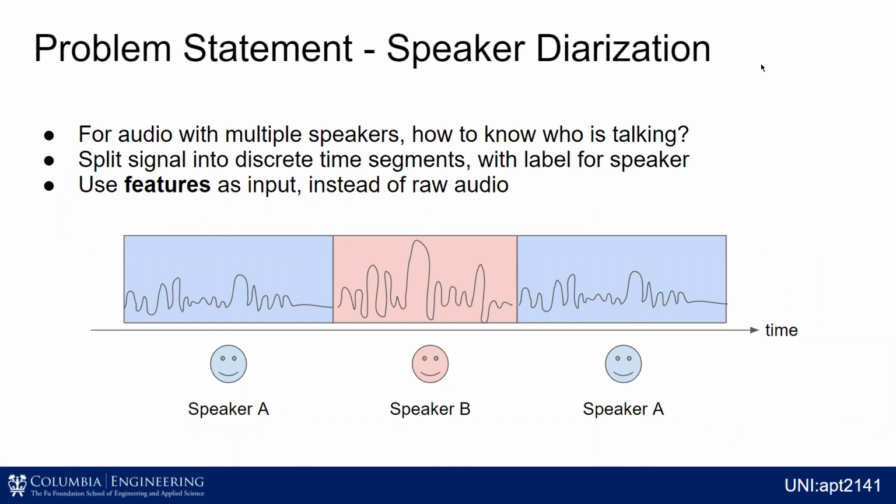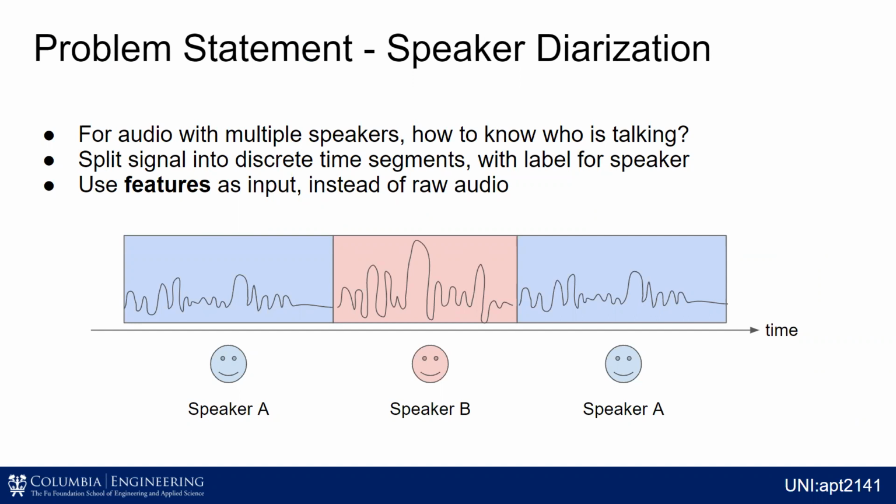I know I mentioned this in the proposal, but speaker diarization is when you want to tell who's talking when for multiple people who are speaking in a single file. So like, let's say that you're watching Good Morning America and you want to be able to tell when one of the anchors is talking versus another, maybe for automatic closed captioning. Well, this is exactly the problem. And then how do you do that?